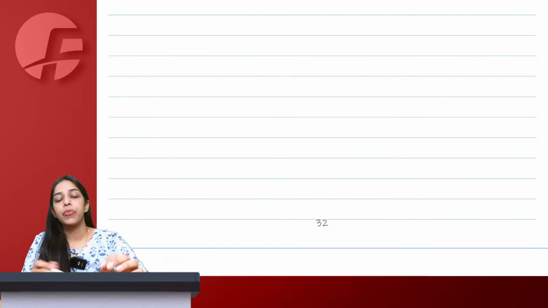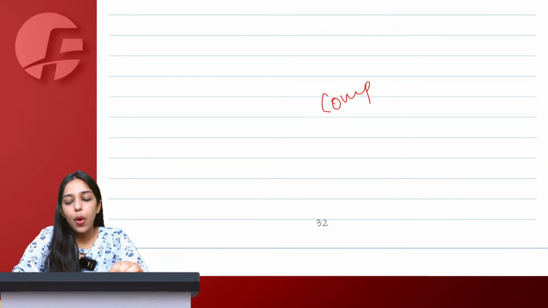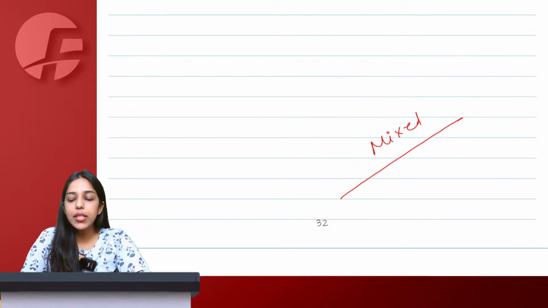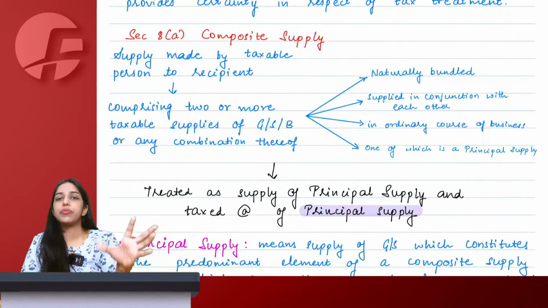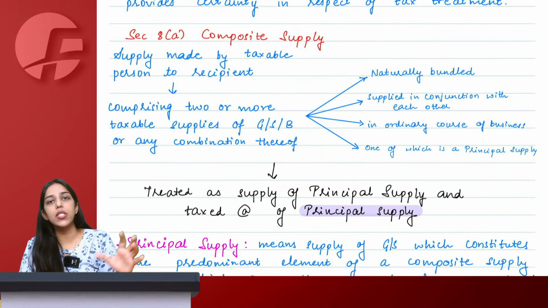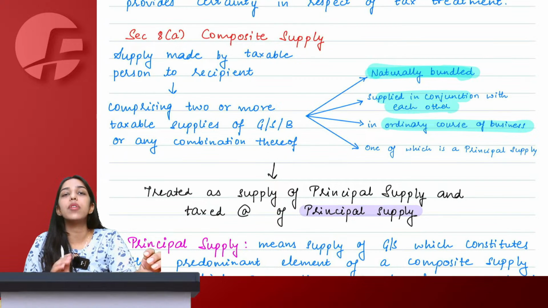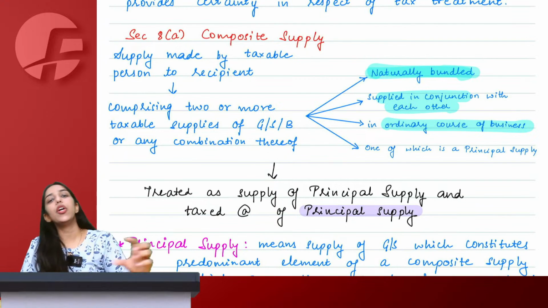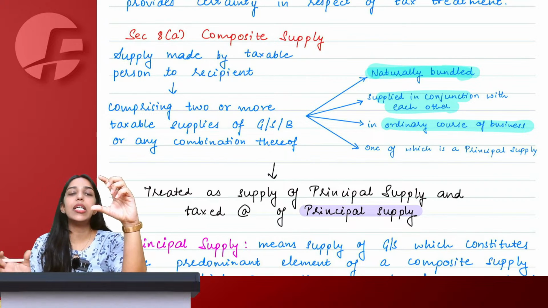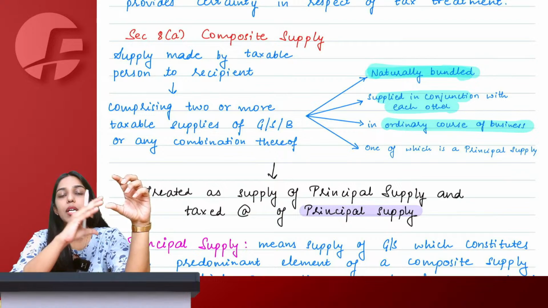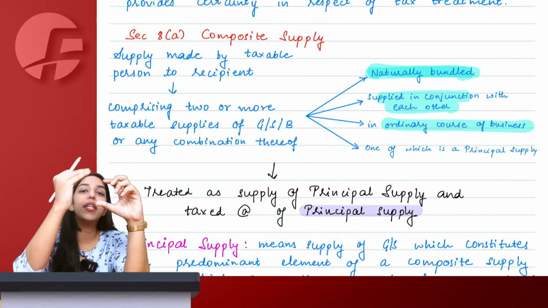Such issues can normally arise because commonly in business, many things are clubbed together and supplied at a single price. To solve this issue, we come up with composite supply and mixed supply provisions, section number 8. Composite supply simply says that if the bundle, whatever goods or services are clubbed, if they are naturally bundled, in ordinary course of business only they are supplied in conjunction with each other, then in that case we say one of them is principal and the another goods or service is just clubbed with it so that we can enjoy the principal supply better.